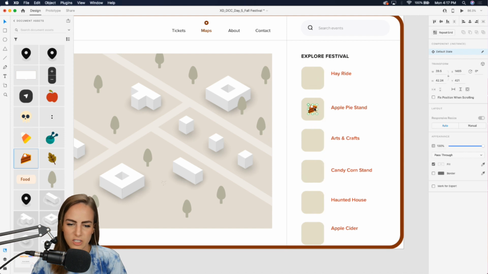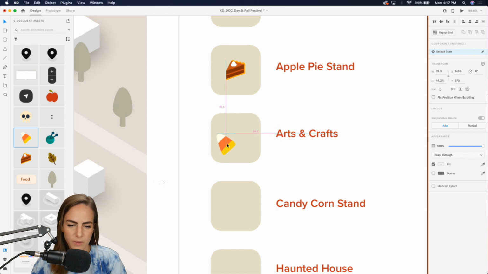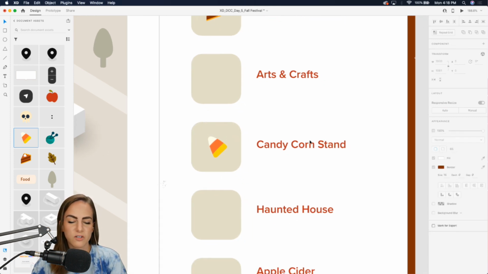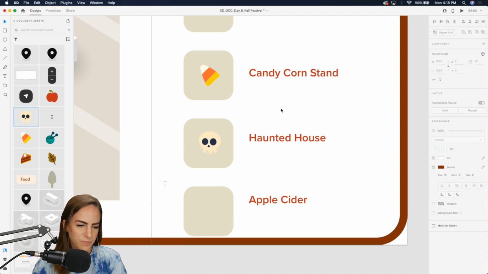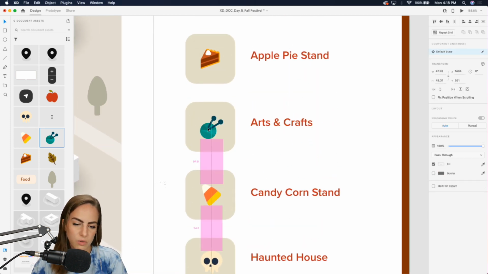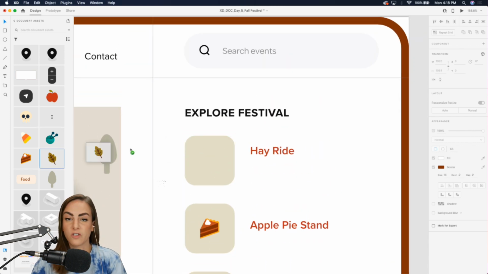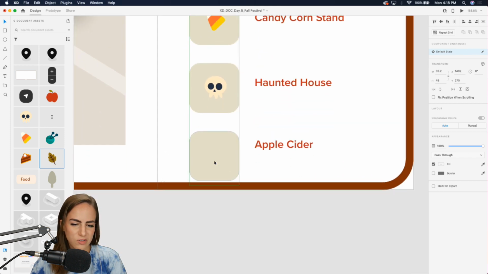And let's see, we've got this cute little apple pie stand. And these are just all from a bunch of projects that I've done in the past. Like I always say, keep all of your icons, your illustrations. You never know when you might be using them again, if it's not obviously owned by whatever client you're working for. Always feel free to reuse these, especially if it's for the daily creative challenges. Let's bring this up here. Hayride. I just think these are so cute. And we've got a little apple.